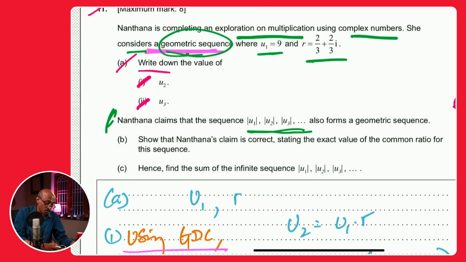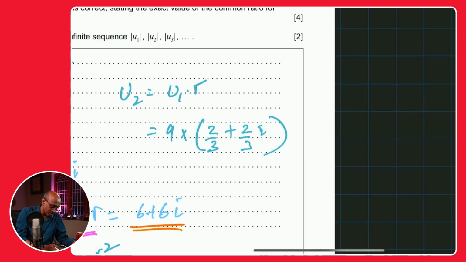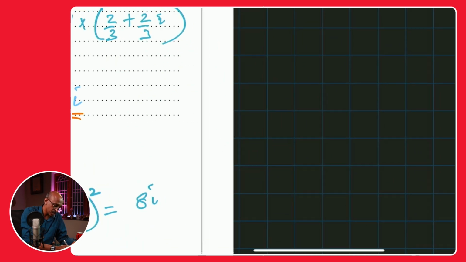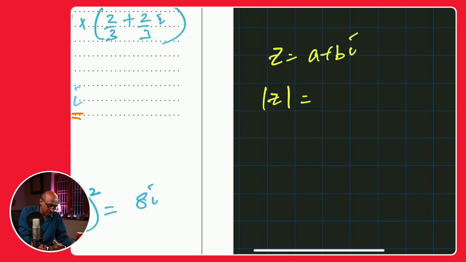For those of you who are not aware, let me just quickly say that for you. This is from the earlier question. If you have a complex number, typically represented as Z, then the absolute value or the modulus of Z is given by the square root of a square plus b square. That's the idea of the absolute value of Z.